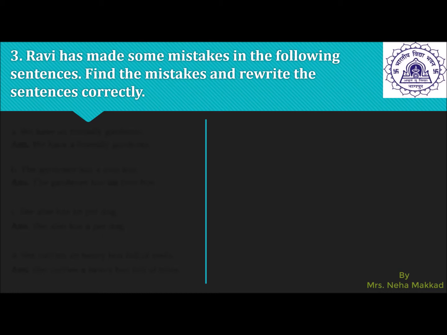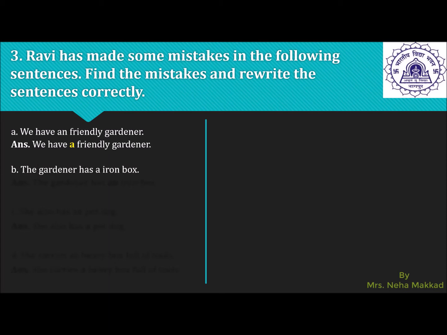Now, let us have a look at the other exercise. Ravi has made some mistakes in the following sentences. Find the mistakes and rewrite the sentences correctly. So, let us have a look at the first example. We have an friendly gardener. So, it's sounding a bit wrong. An comes before only those words which have vowel sounds, and F does not have a vowel sound, it has a consonant sound.